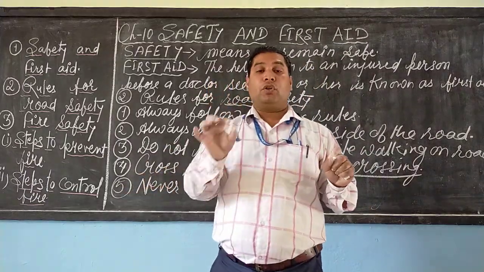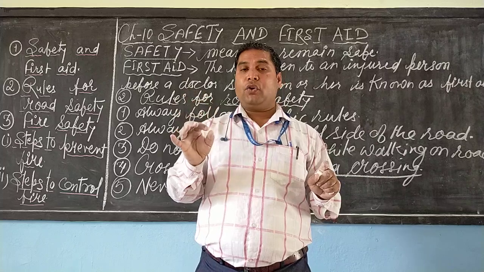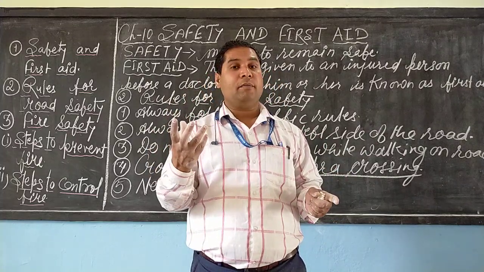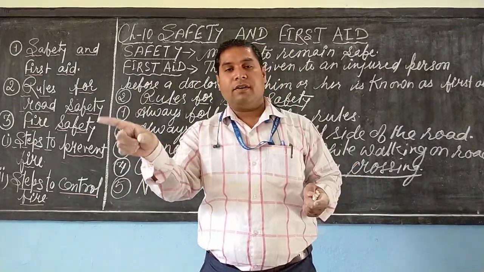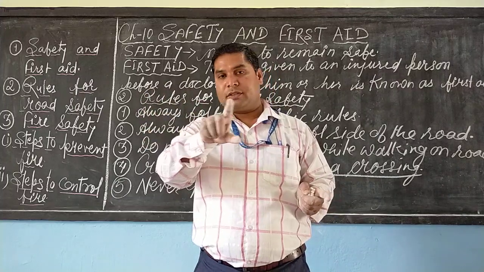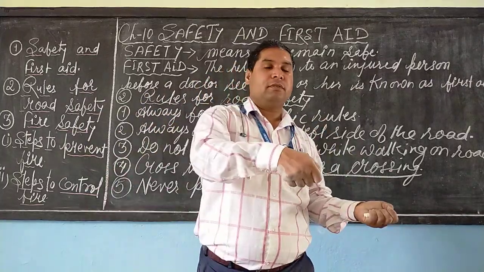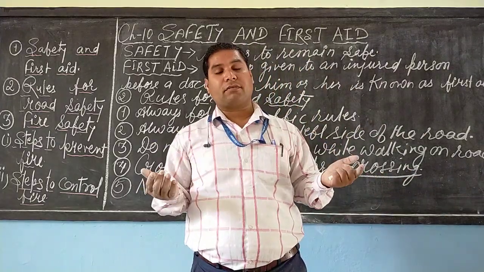Second step, do not throw water on a fire which started from an electric point due to a spark. If you throw water, electricity will travel through the pathway of the water, and the person who is throwing water can get an electric shock.